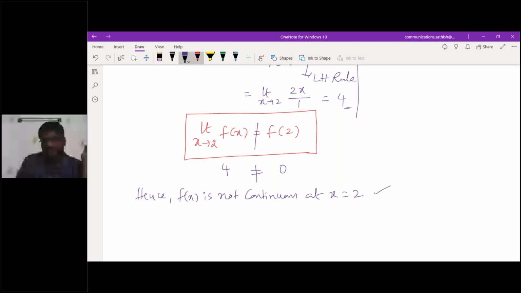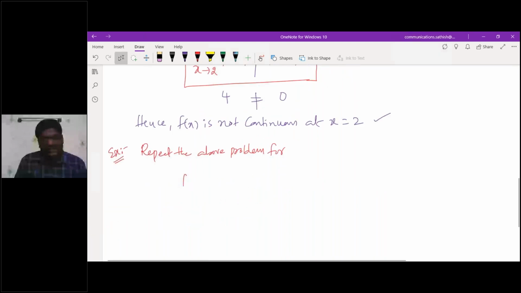Can you try one more problem? Repeat the above problem for f of x is equal to (1 plus 3x) whole power 1 by x when x is not equal to 0, and it is e power 3 when x is equal to 0.